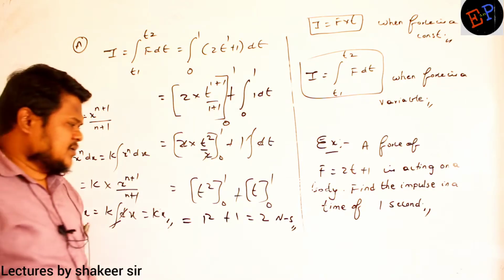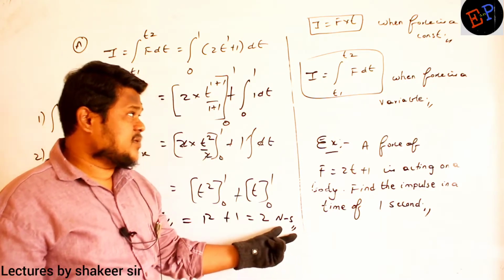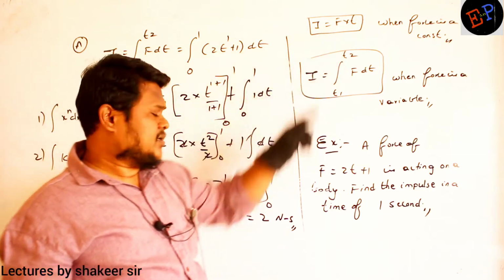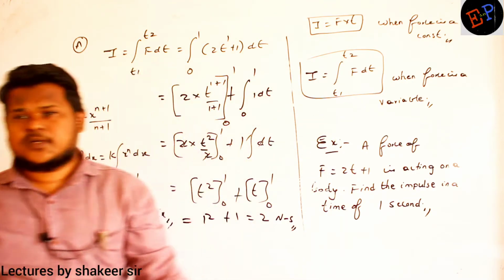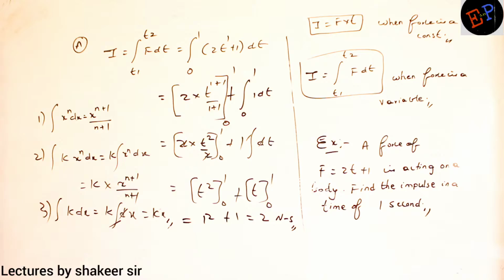Clear, no? So why are we writing the unit as Newton seconds? Because impulse is force into time, no? Unit of force is Newton, unit of time is seconds. So Newton into second is the unit of impulse.